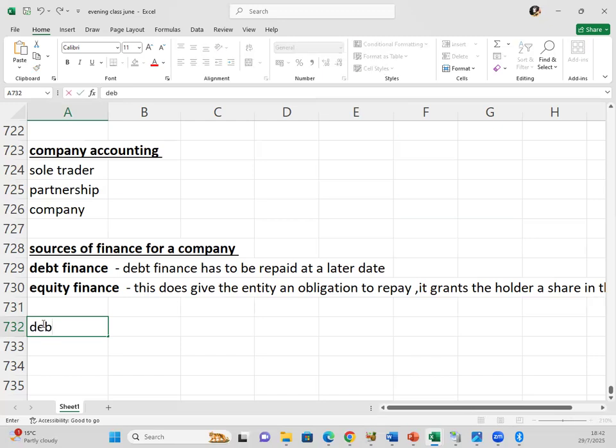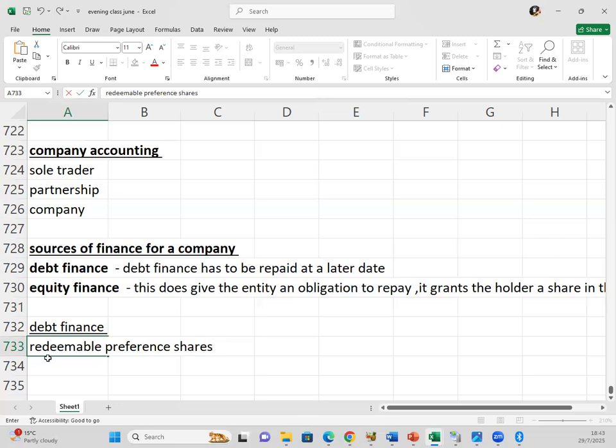If it's debt finance, which are the examples we can talk about under debt finance? We can talk about redeemable preference shares.